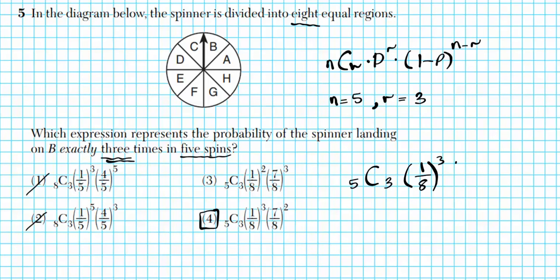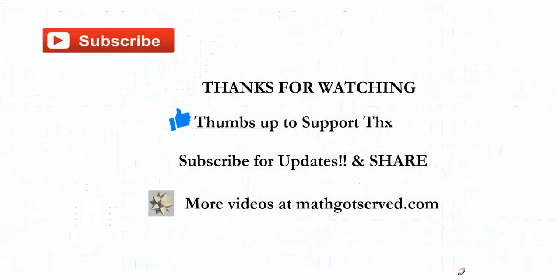Okay, the other portion is probability of failure. You fail if you get something that's not B. How many regions are not B? 7, because there are a total of 8. So you have 7 over 8, or you can subtract 1/8 from 1. If you spin 5 times and you're successful 3 times, how many times are you going to be unsuccessful? 2. Okay, so that's why your answer is option number 4.